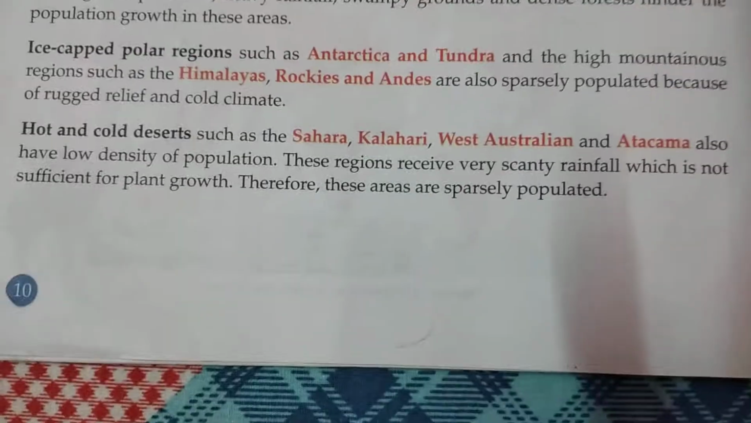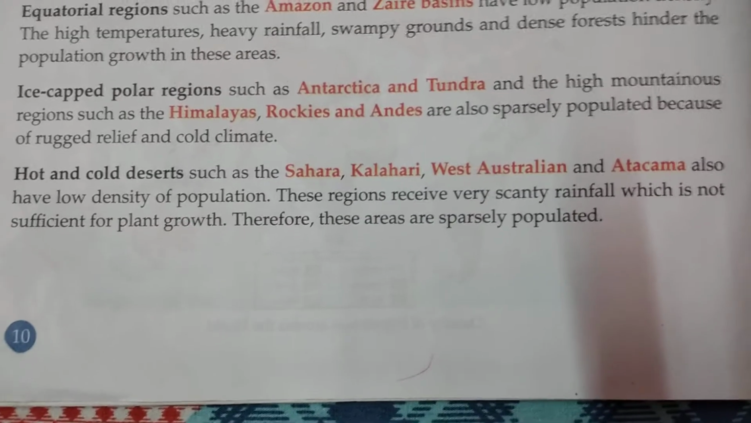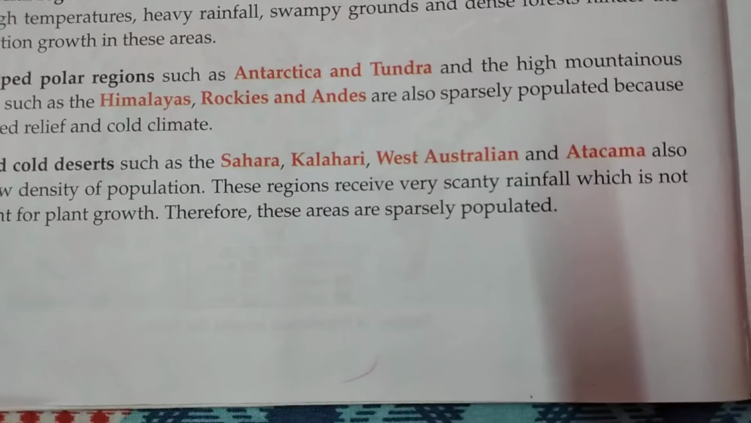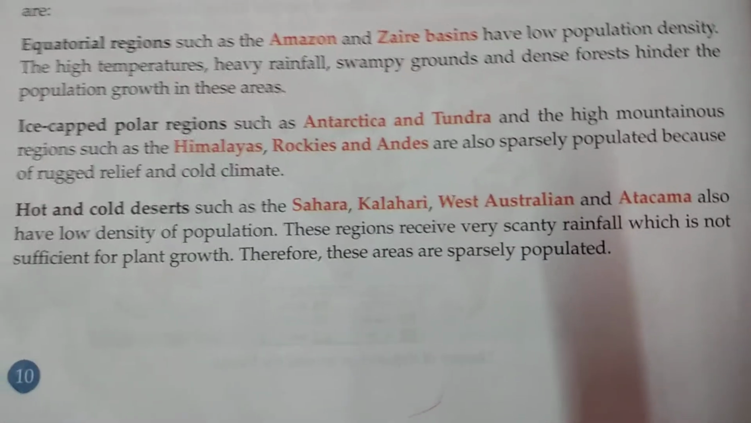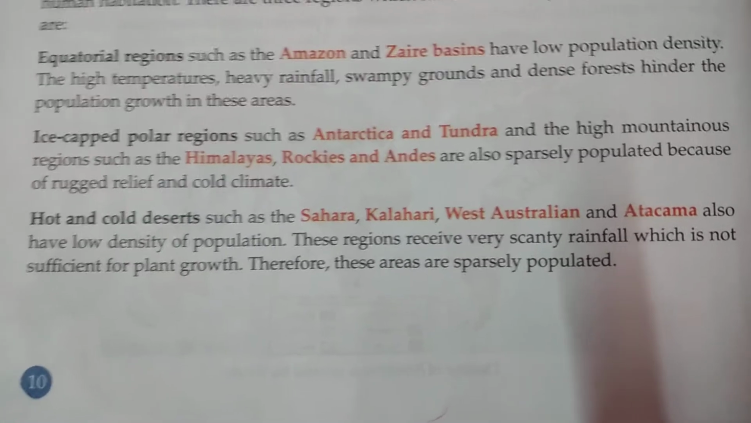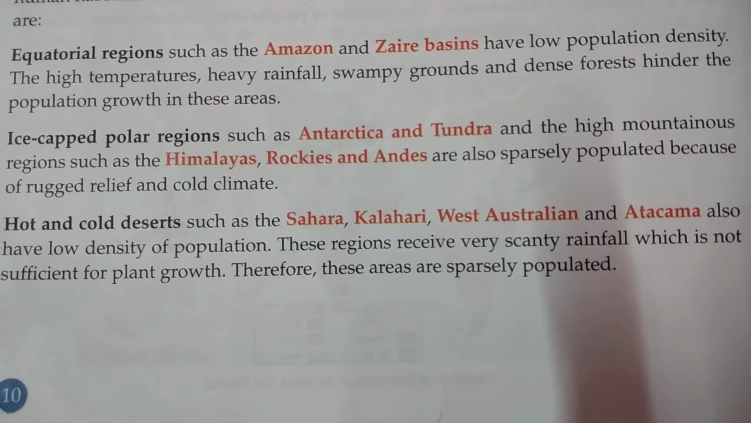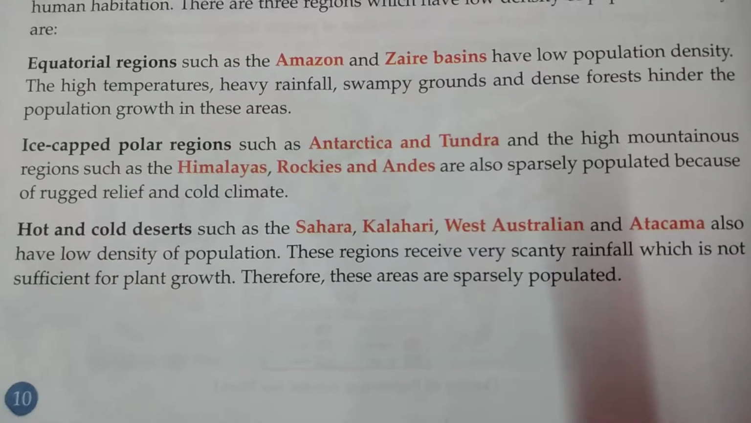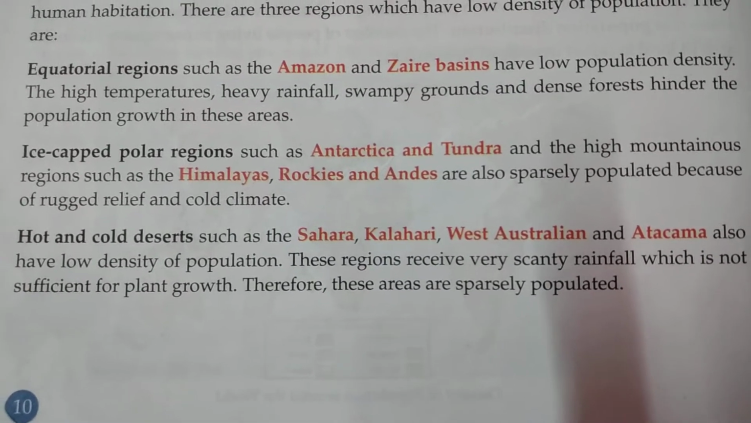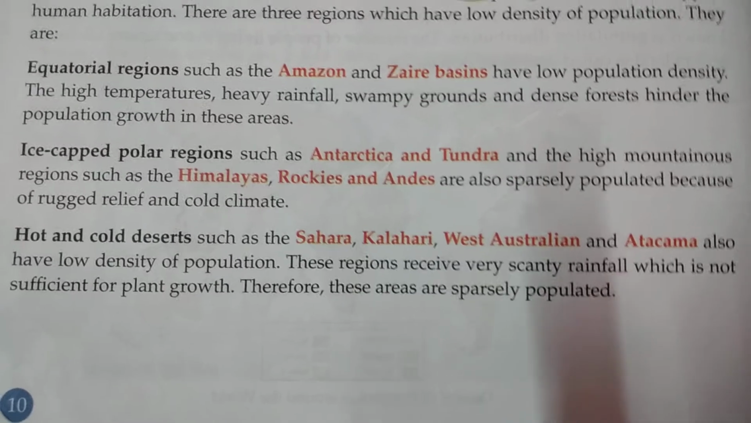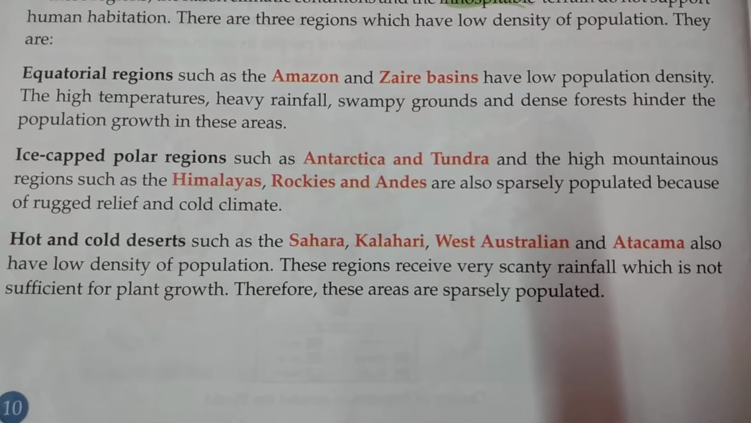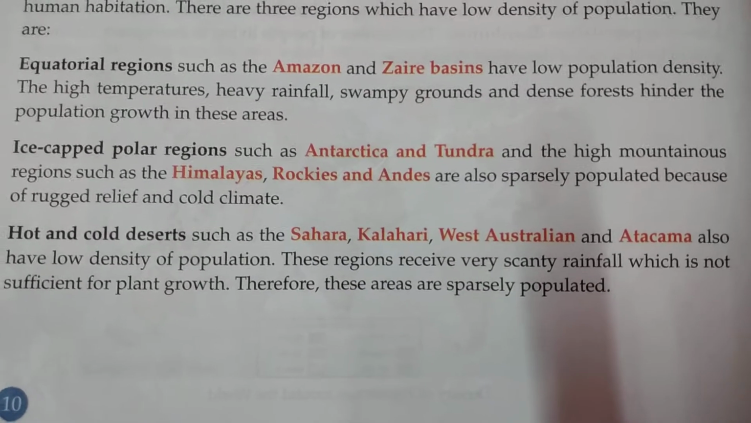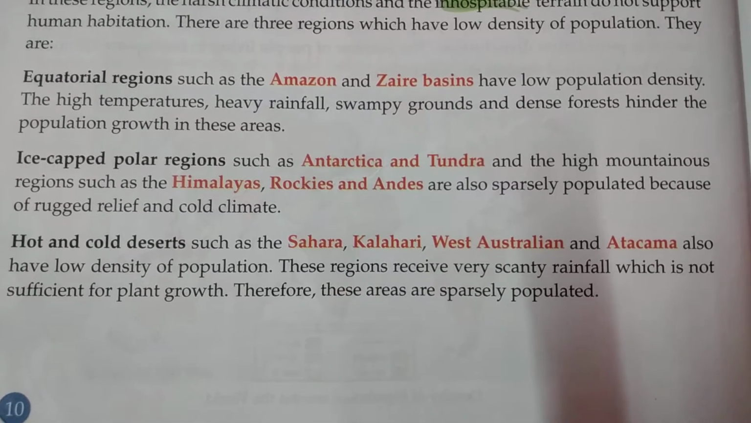Now the last example in this category, the hot and cold deserts like the Sahara, Kalahari, West Australian and Atacama, also have low density of population. We all know that deserts are barren lands where the availability of water is very less. Vegetation is also very less and living conditions are very harsh and difficult. So that is why very few people live in and around deserts.